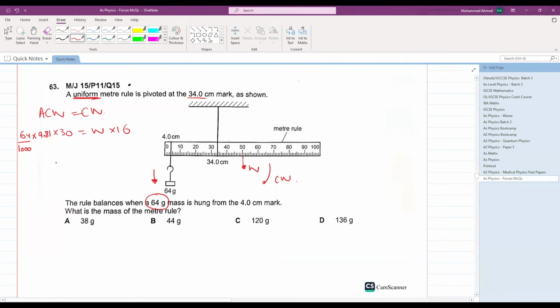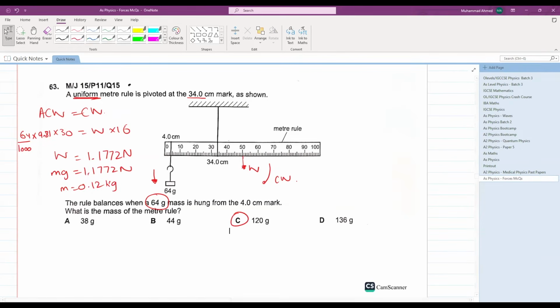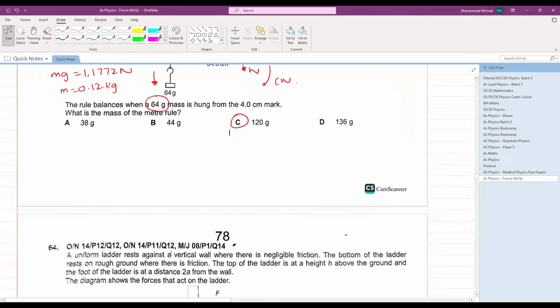This gives you weight of what? This gives you weight of 1.1772 Newton. And mg is equal to 1.1772 Newton. If you divide it by 9.81, the mass comes out to be what? 0.12. Mass is 0.12 kilograms. That is equal to 120 grams. C should be your answer. The answer is C. Perfect. Correct. We are going good.